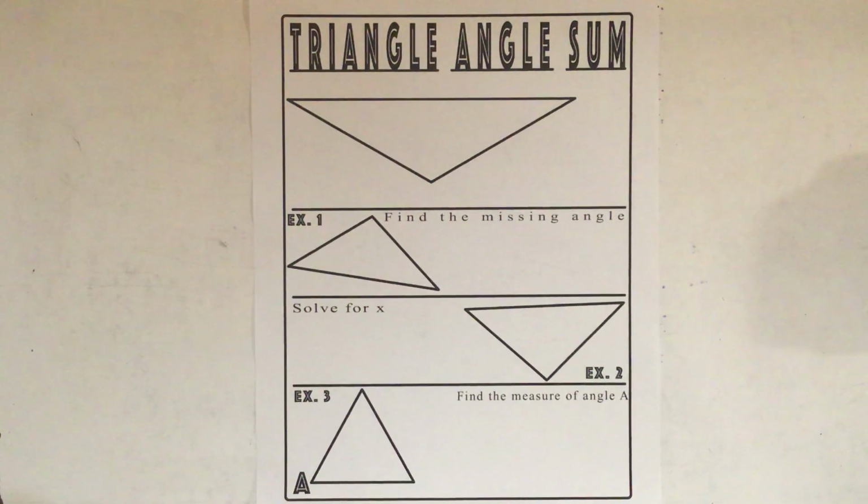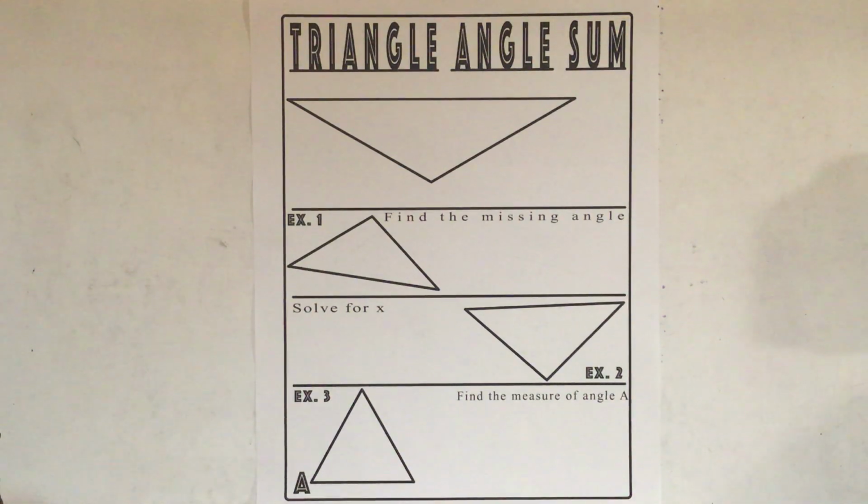All right, so here we are. We are going to talk about triangle angle sum. This is probably familiar to you because when we were working on triangle classification, we noticed that when we classified by the angles, the angles added up to 180. So let's talk about that.